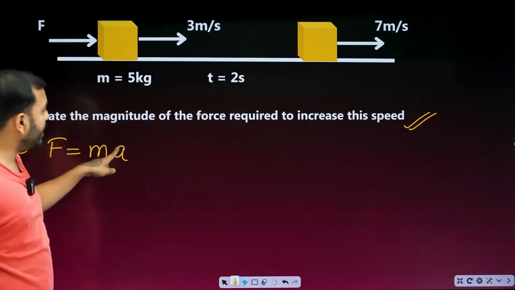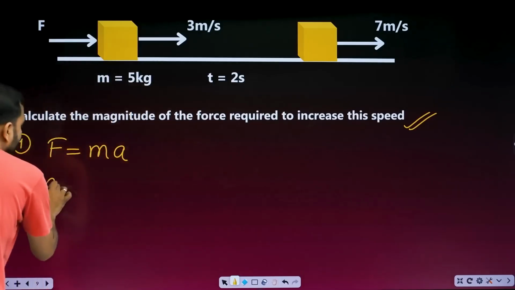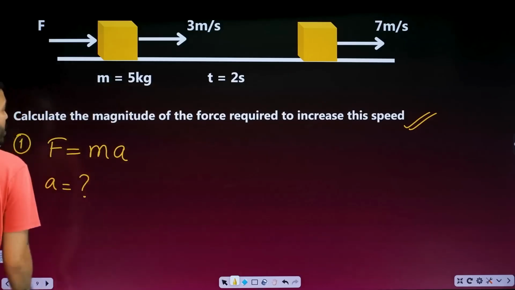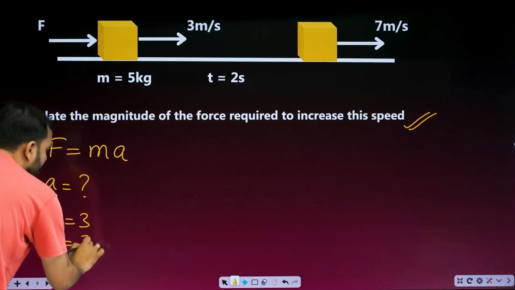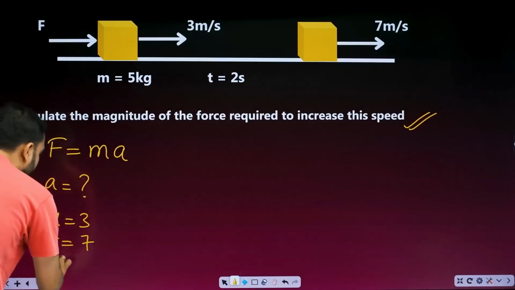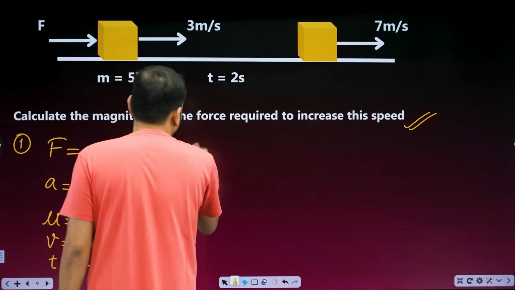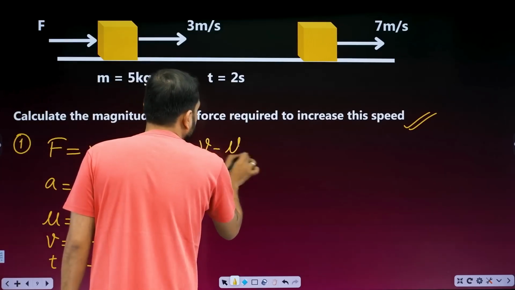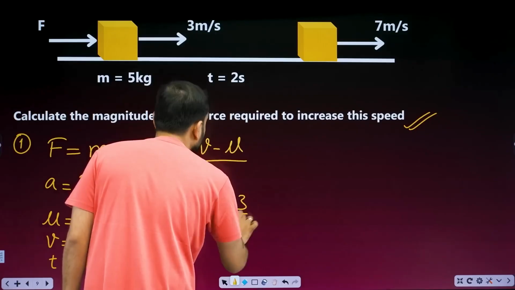m is known. a is not known. Let's calculate it. Do I know the initial velocity? Yes, it's 3. Is the final velocity known? Yes, it's 7. Do I know the time? Yes, it's 2. So from here you can calculate acceleration. How much is it? v minus u upon t. How much is v? 7. How much is u? 3. How much is the time?